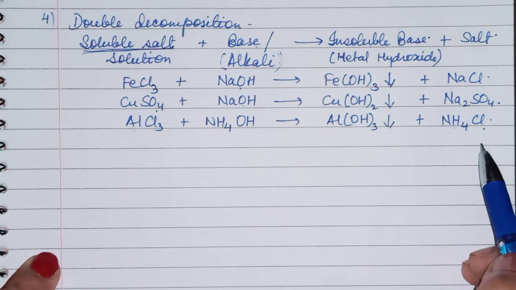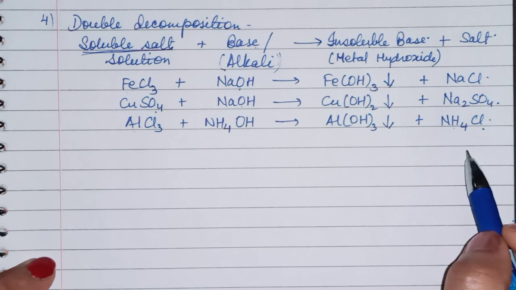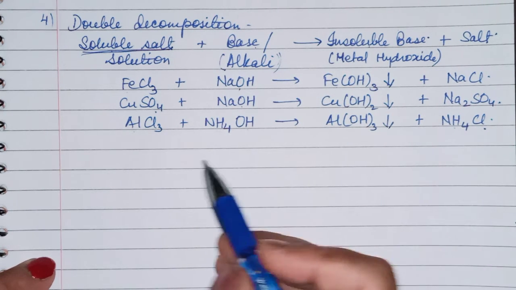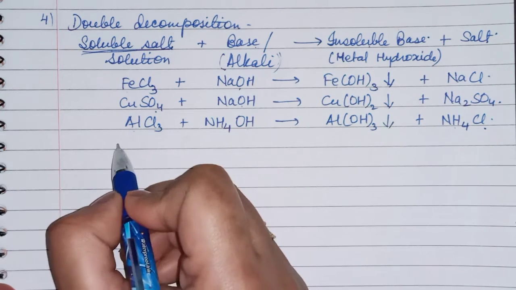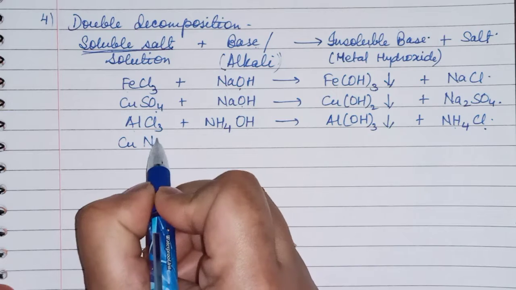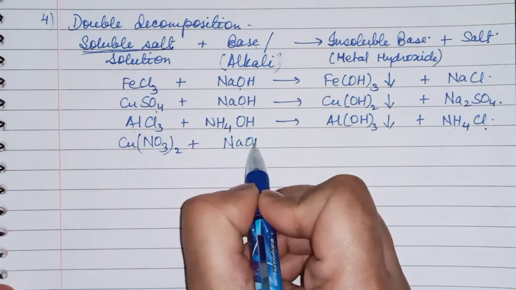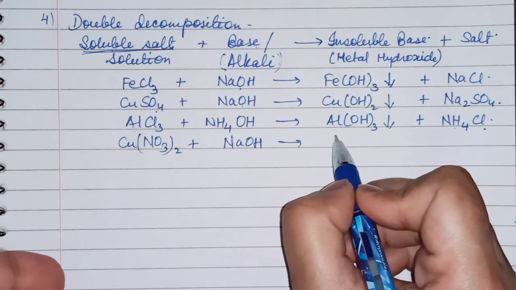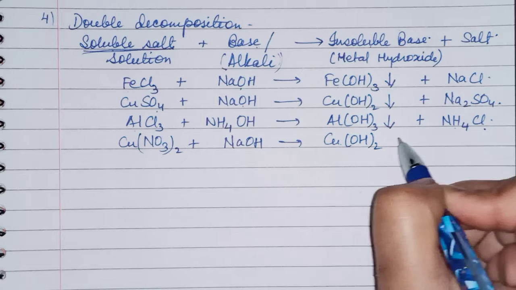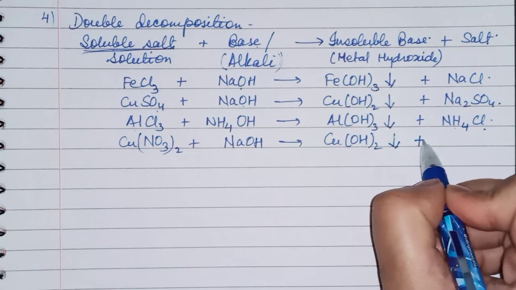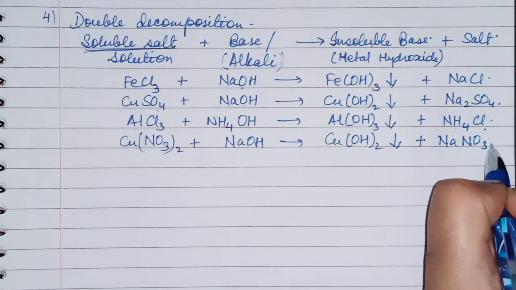Children, one point you have to remember here: all nitrate salts are soluble salts. So in place of these you can take any nitrate salt. Let us take copper nitrate. When it reacts with the alkali NaOH, it will give Cu(OH)2, that is in the form of a precipitate, and sodium nitrate salt is formed.